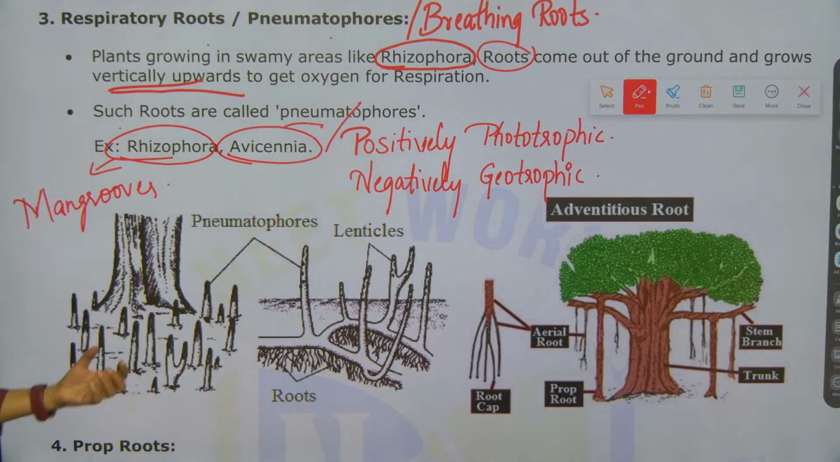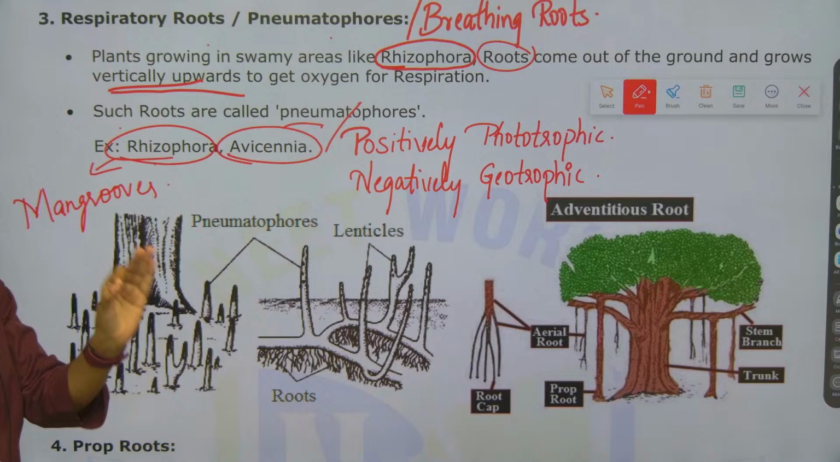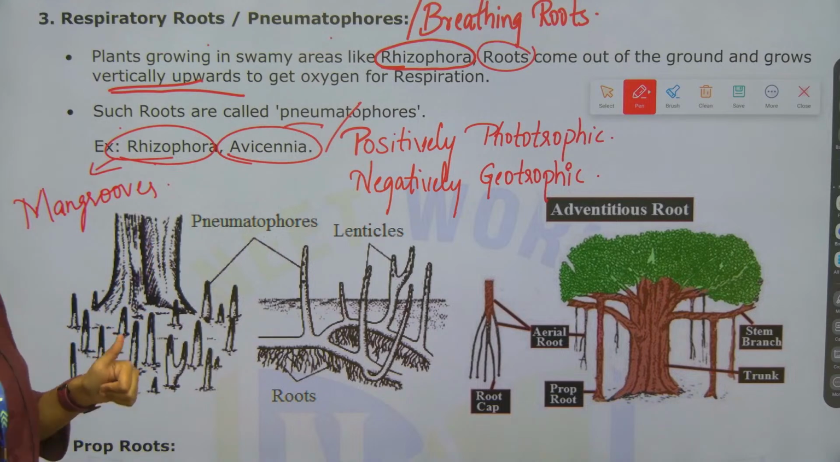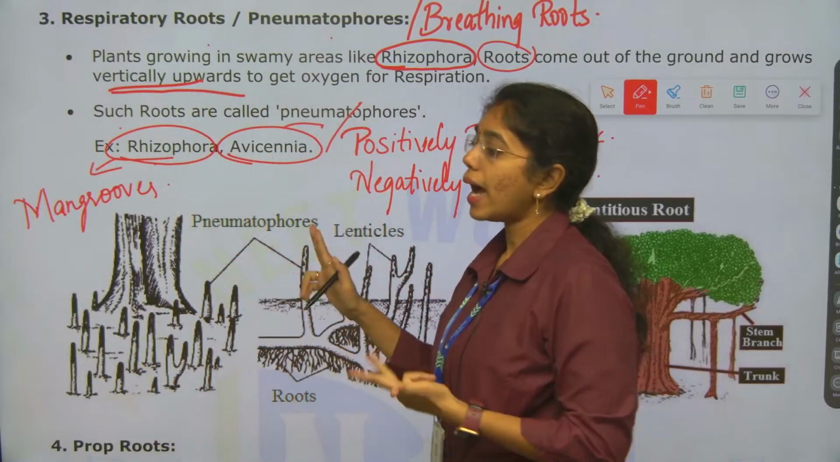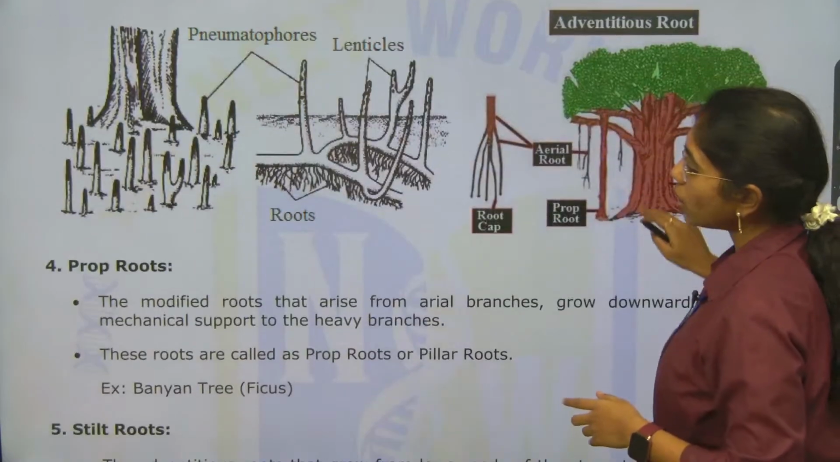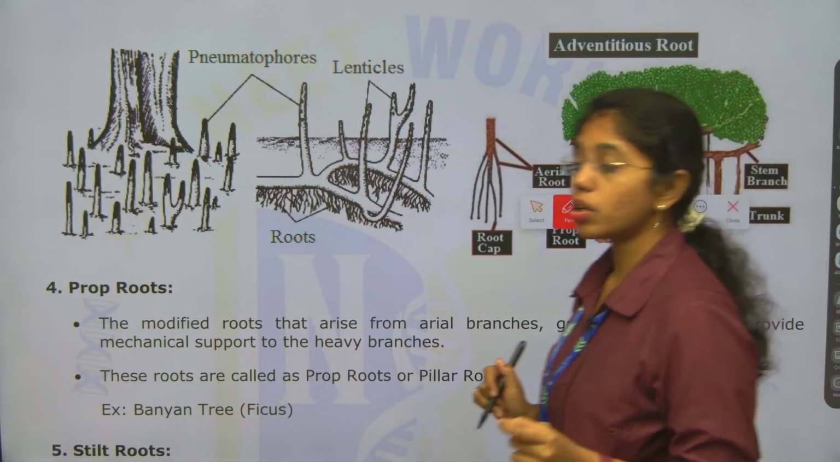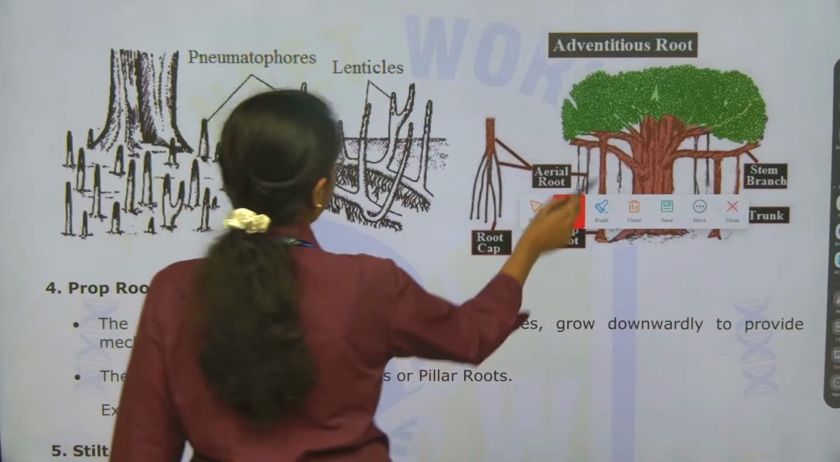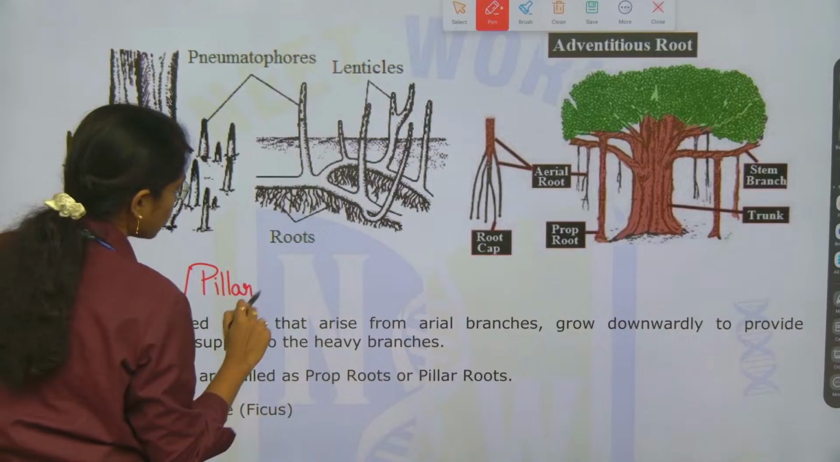Such roots are called what? Pneumatophores. Best examples include Rhizophora and Avicennia, which are mangroves. Clear? Diagrams for each type of root are very important. You have to draw the diagrams of storage root, the diagrams for nitrogen fixation and the breathing roots as well. Next, the fourth type of root modification is prop roots. Prop roots are also known as pillar roots.